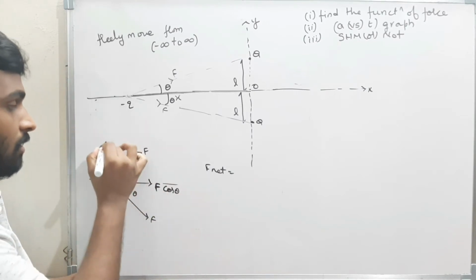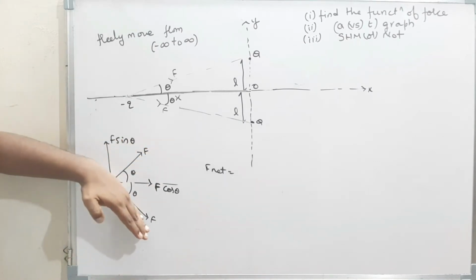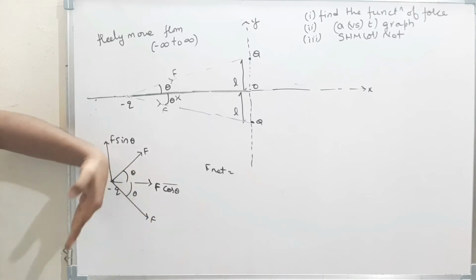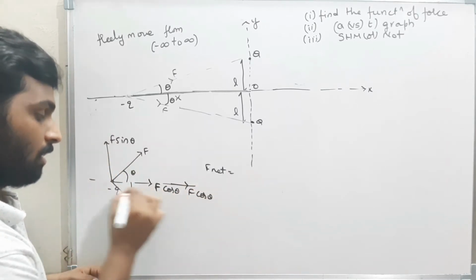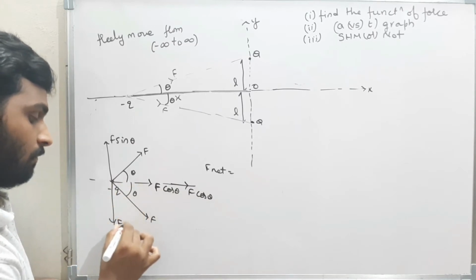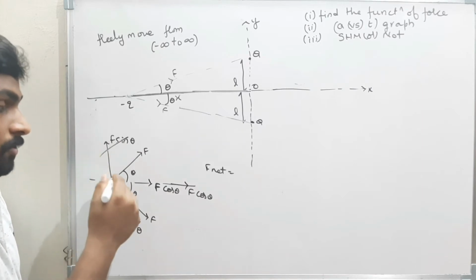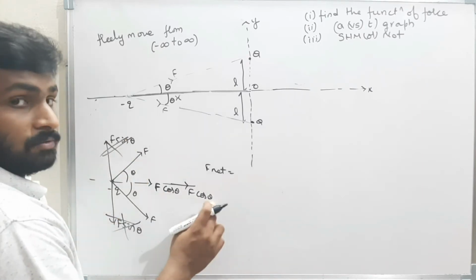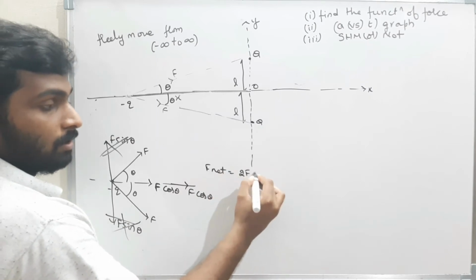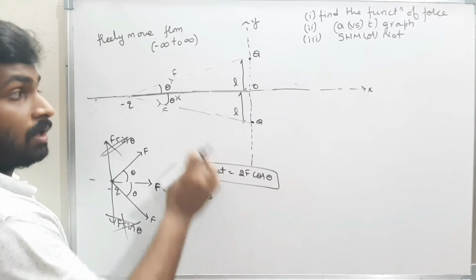And this one also I am resolving into components, F cos theta and F sin theta. Therefore, these two F sin theta components are equal and opposite, so they will be cancelled off. What is the net force? The net force is F cos theta plus F cos theta, that is nothing but 2F cos theta. That is the net force acting on the minus Q.